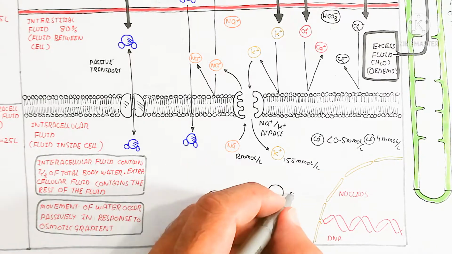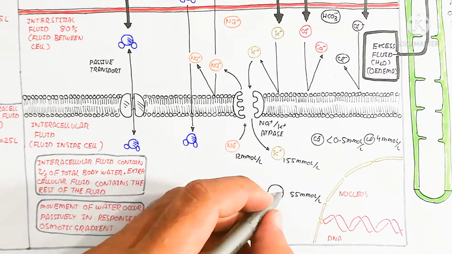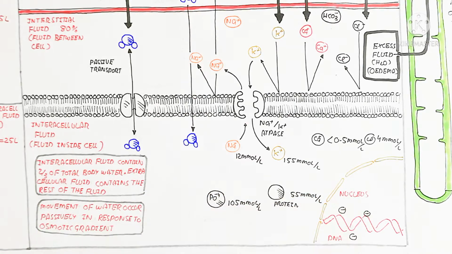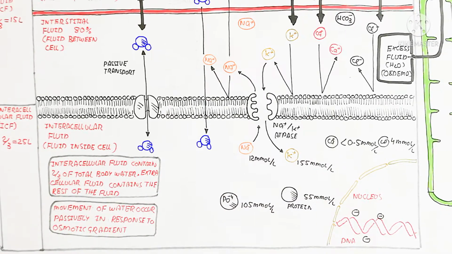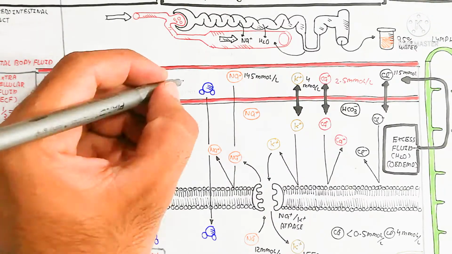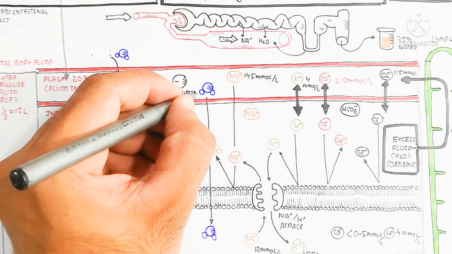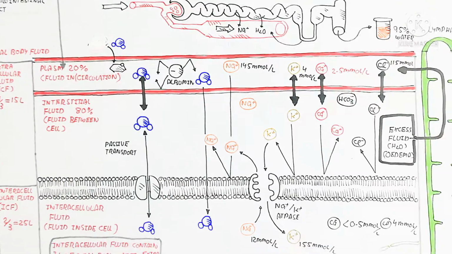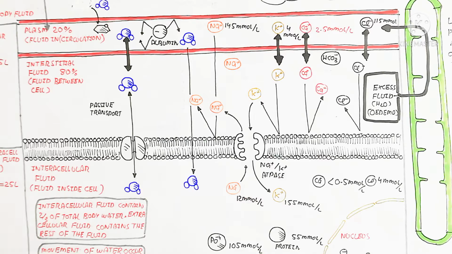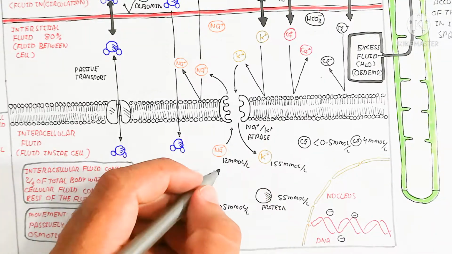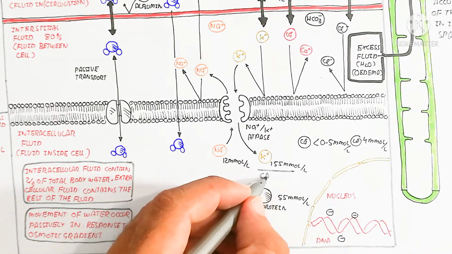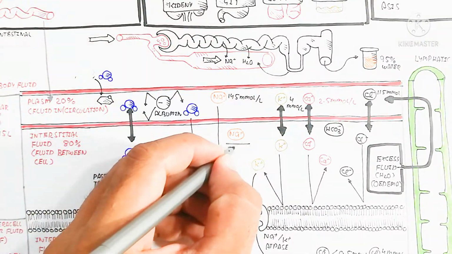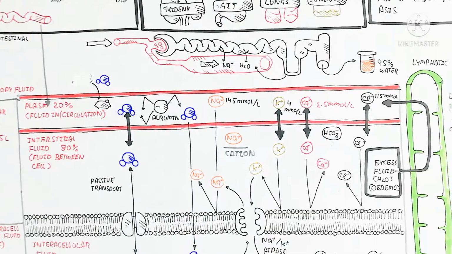On the other hand, the calcium is less than 0.5 millimole and chloride is 4 millimole. It means inside is less, while the protein is 55 millimole per liter. It contains a negative charge, and the phosphate group is 105 millimole per deciliter. So here is the albumin. Albumin is important for the osmolality in the plasma, which is used for water retention and water homeostasis. So here is the cation.